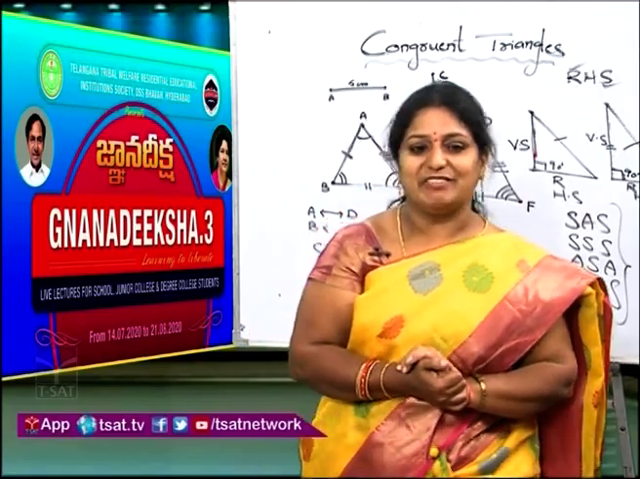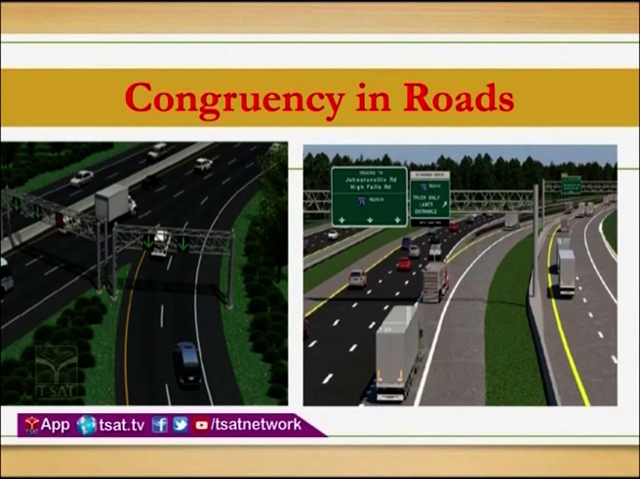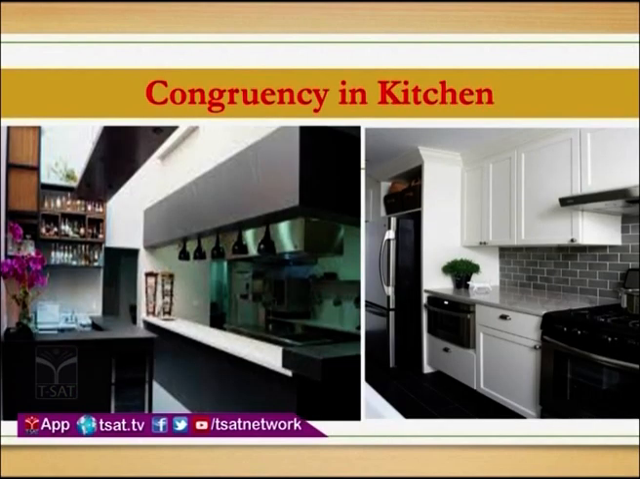Next, we can also see congruency on roads. If you see all the white paths on the road, they are congruent. They are of the same size and same shape. Most of the signboards are also congruent, either triangle or square or rectangle. All the vehicles are congruent. Is it not? Yes.